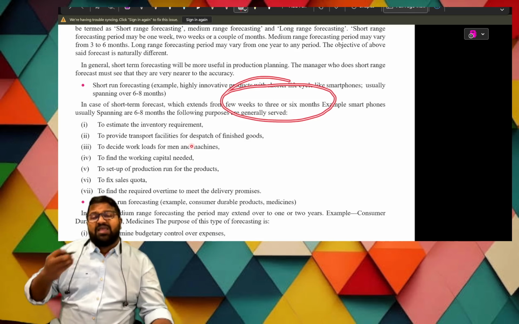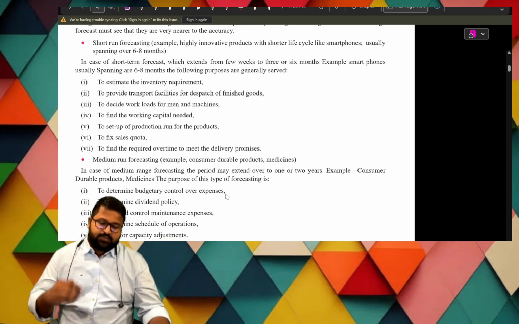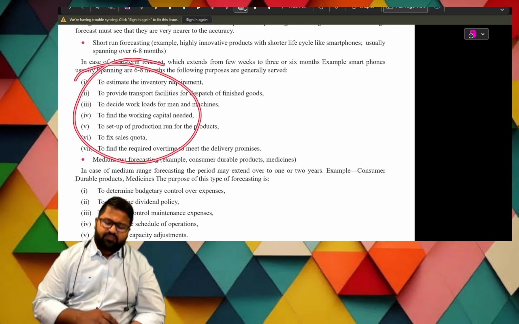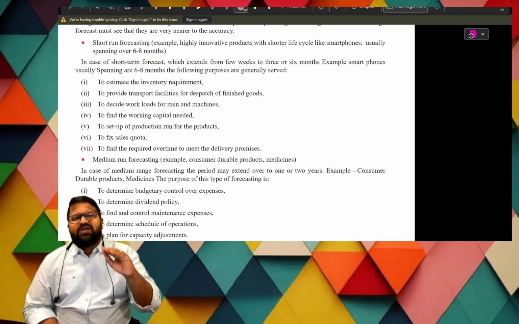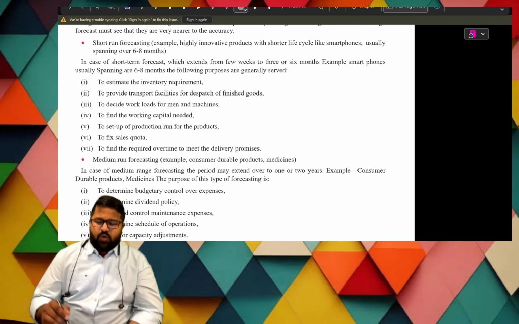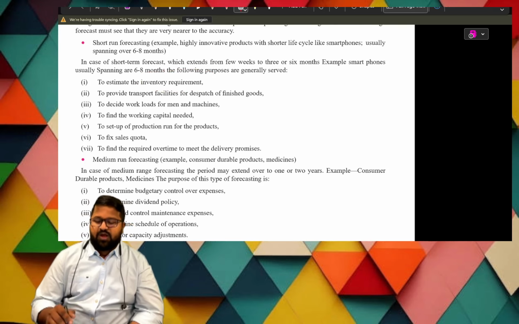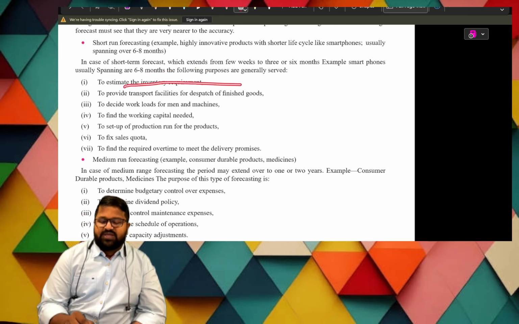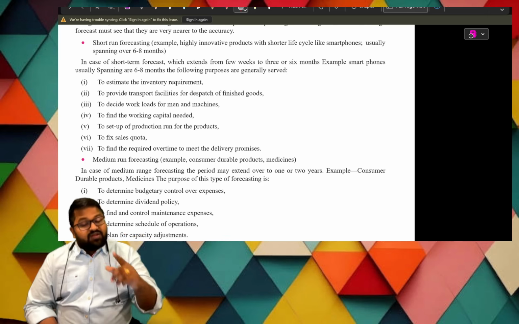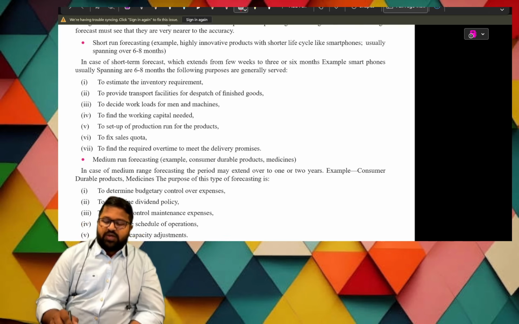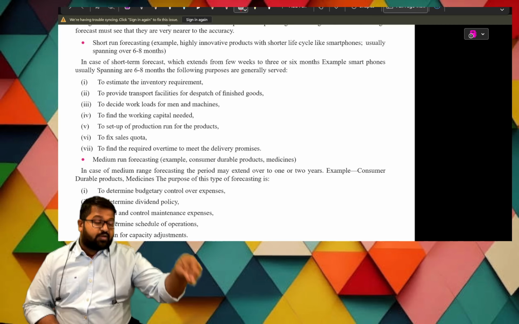In what areas is it useful? Short-range forecasting, or short-term forecasting, is useful in these areas. There are 7 areas; prepare any 5 areas. To estimate the inventory requirement, how much inventory is required. Next, to provide transport facilities for dispatch of finished goods. We have finished goods, and to dispatch them we need transport. We decide on workloads of men and machines: how much workload has to be given to men and how much to machines.